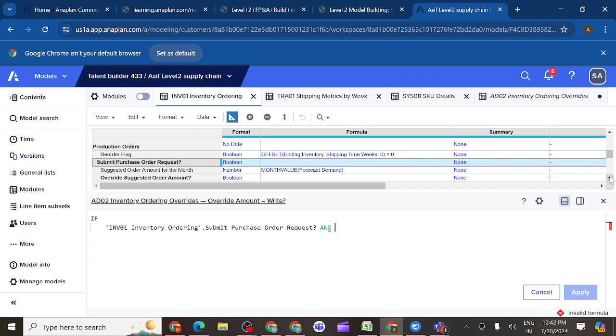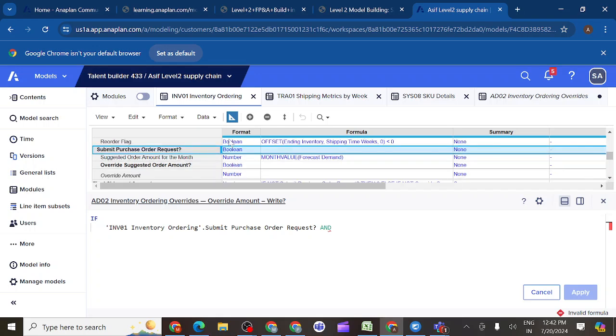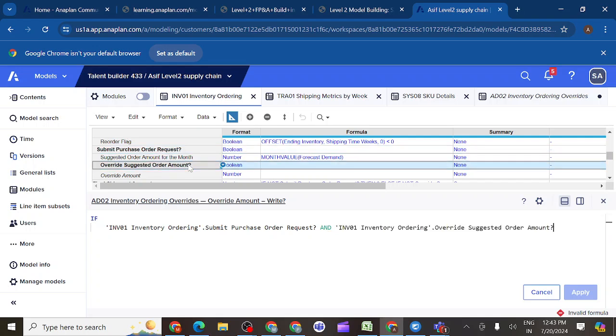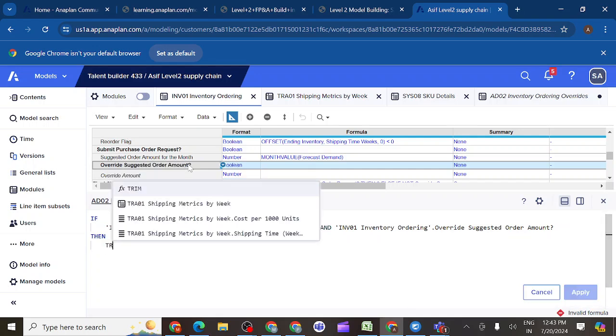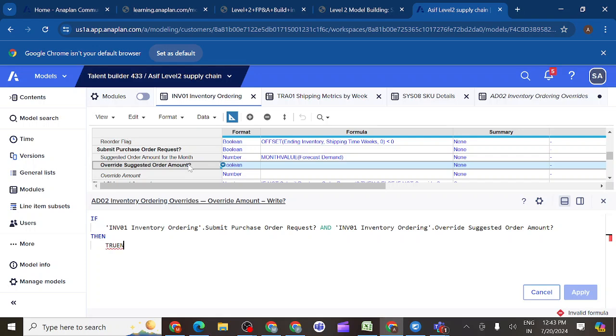Override suggested order amount. Both are true, then it is true. We should write true, else it should be false.